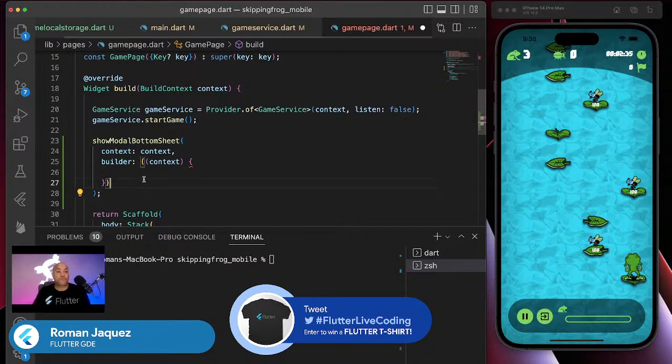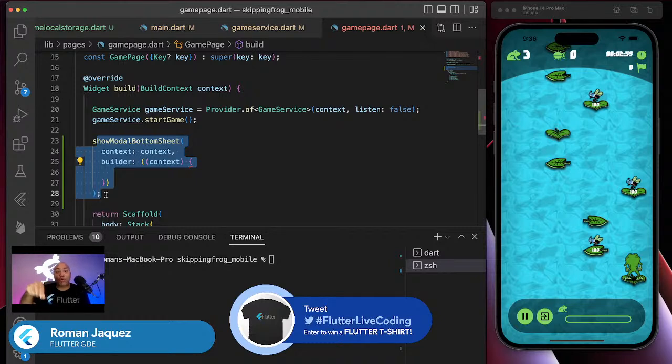So check this out. Why can I not do this? Does anybody know why I cannot do this? If anybody doesn't know, of course, Randall, I know you know. Maybe Damien, you might know. Why can I not just say show modal bottom sheet right in the build method? Because the application is still building. This page is still building. It's within the build method.